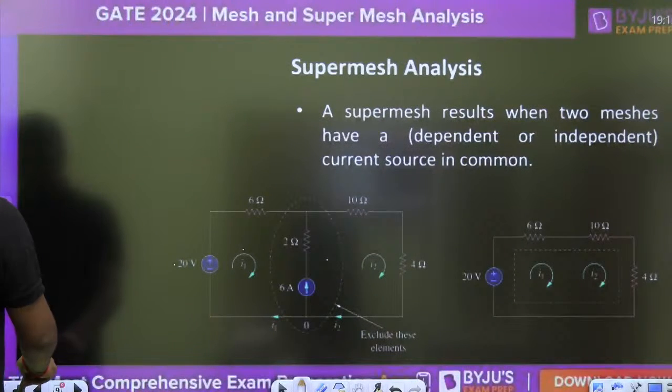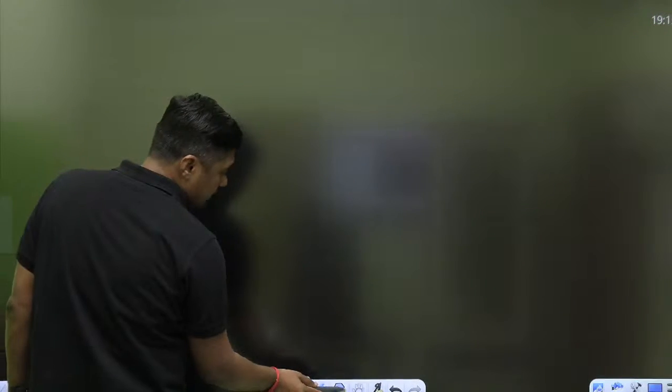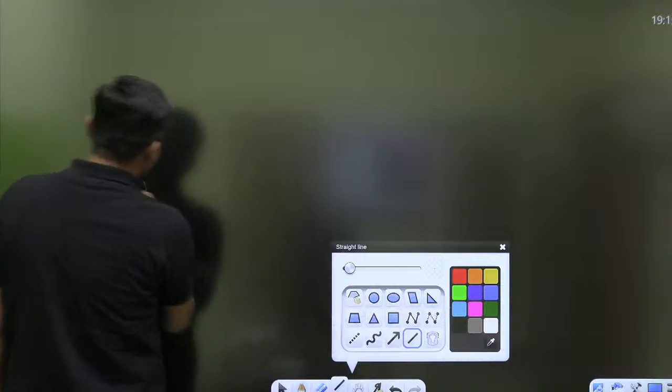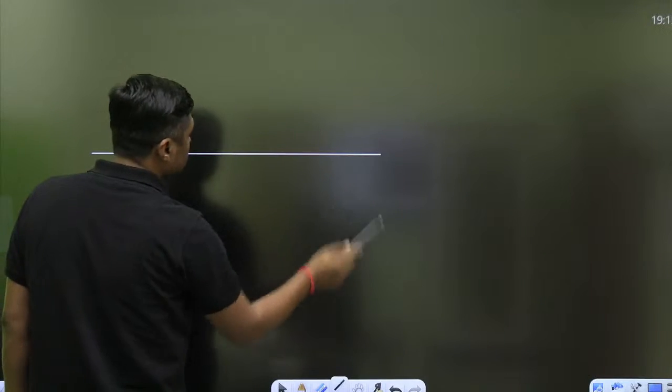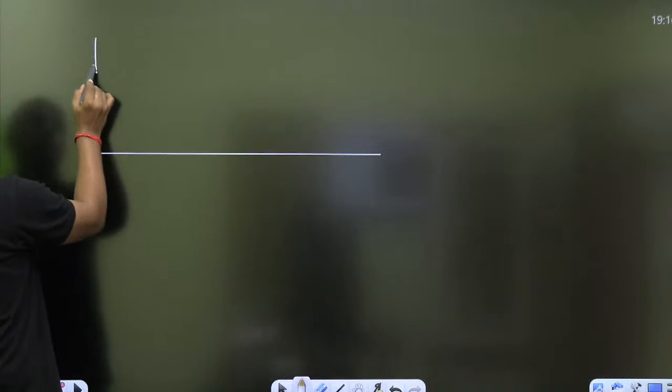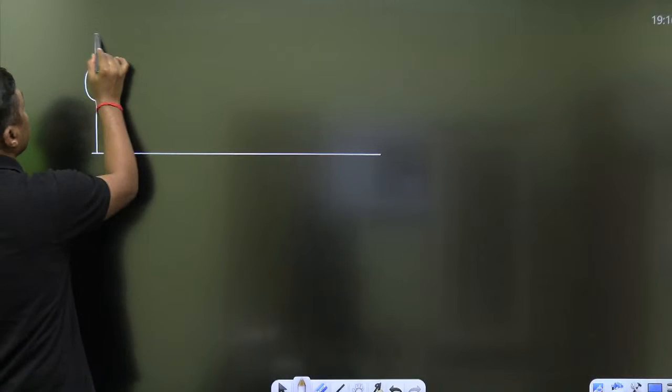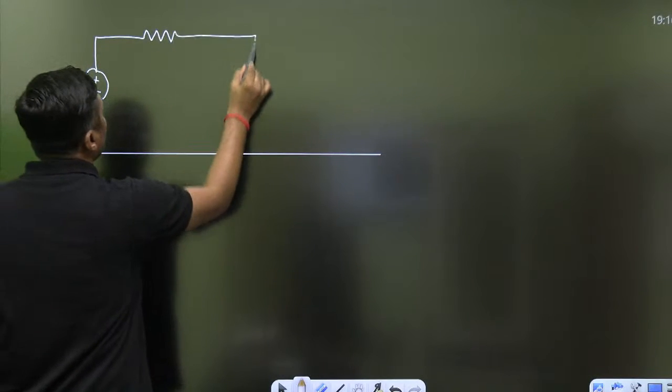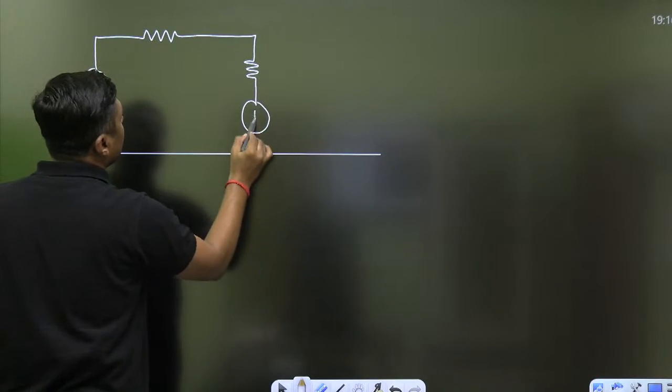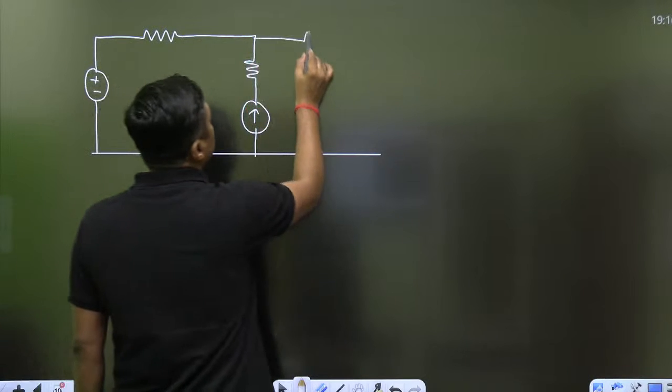Super mesh analysis means, for example, this current source is given.